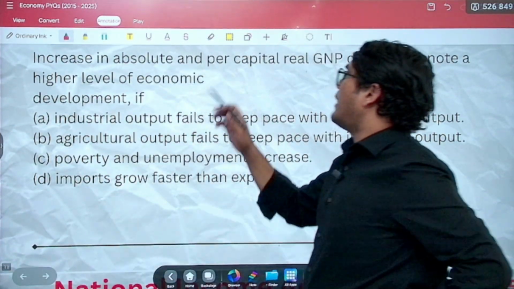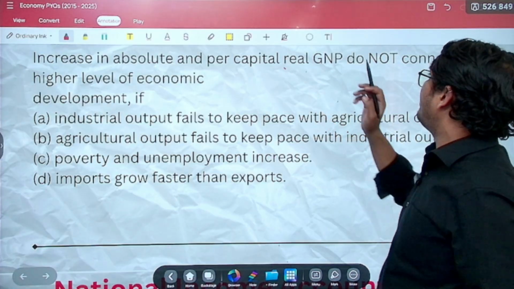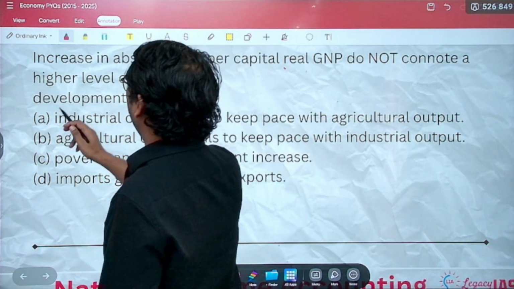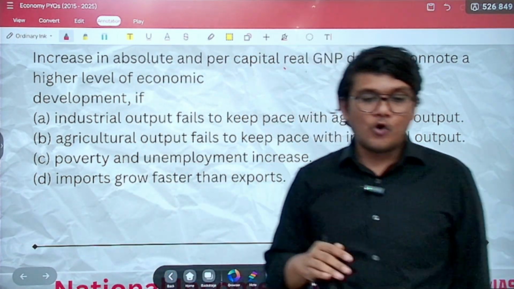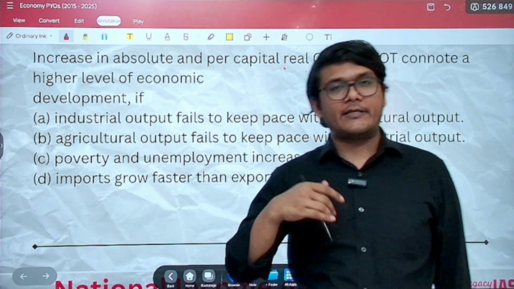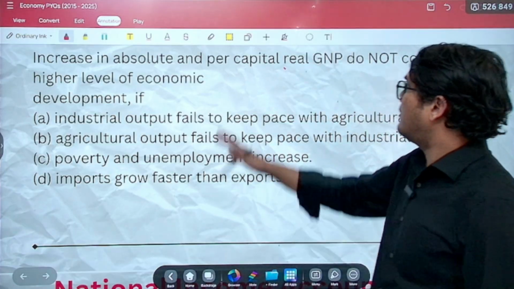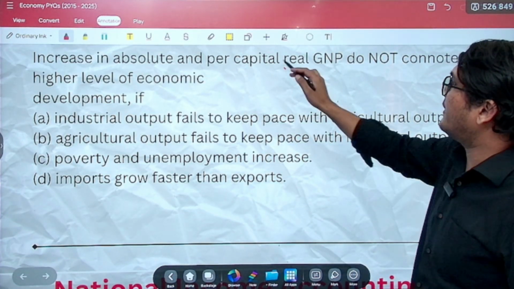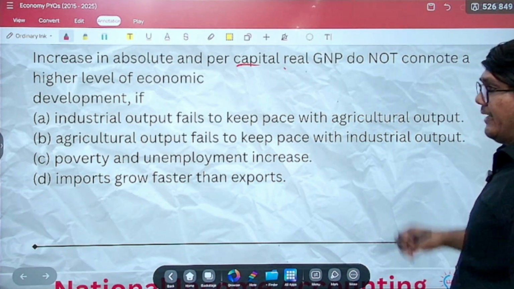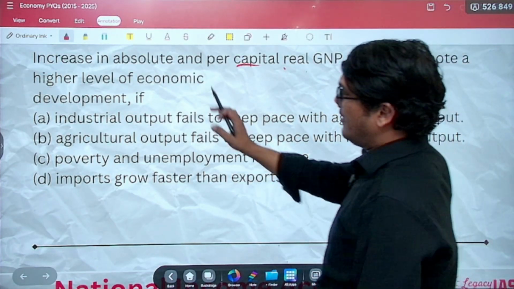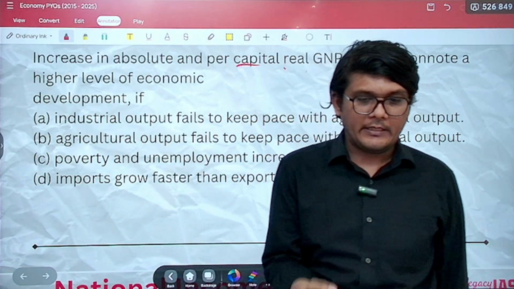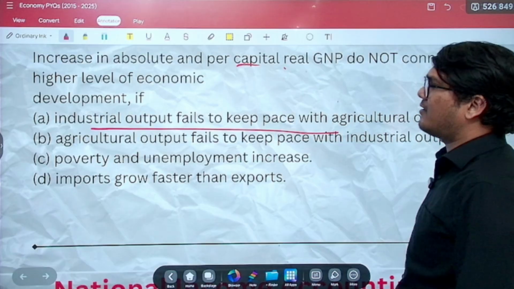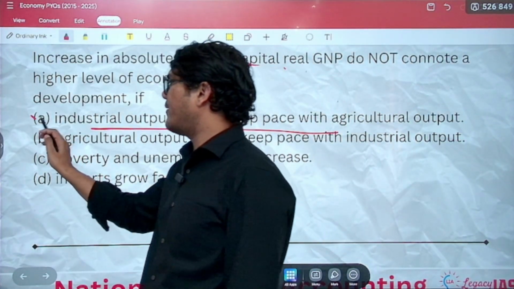Increase in absolute and per capita real GDP do not connote a higher level of economic development if. That means your absolute GDP is increasing, your real GDP per capita is increasing. This is per capita, okay? But that does not necessarily mean a higher level of economic development if industrial output fails to keep pace with agricultural output. Absurd, weird statement.